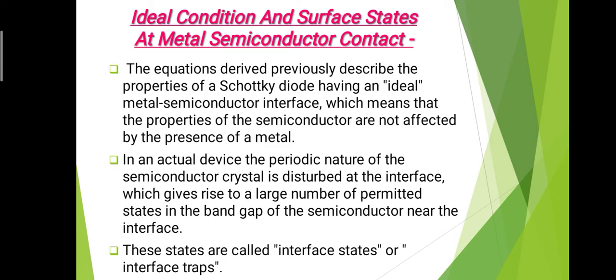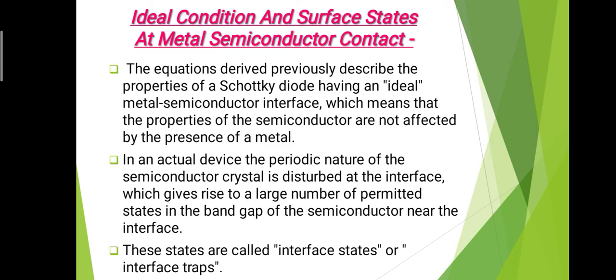So let's start. The equation derived previously described the properties of a Schottky diode having an ideal metal semiconductor interface, which means that the properties of the semiconductor are not affected by the presence of the metal. In our previous videos, we derived some expressions, and these expressions describe the properties of the Schottky diode.